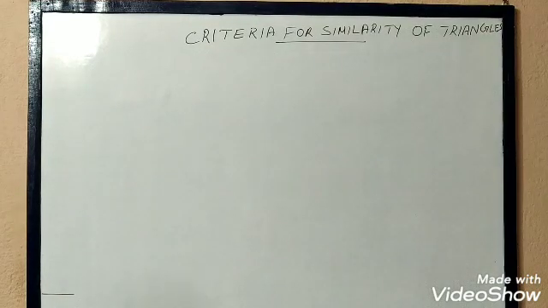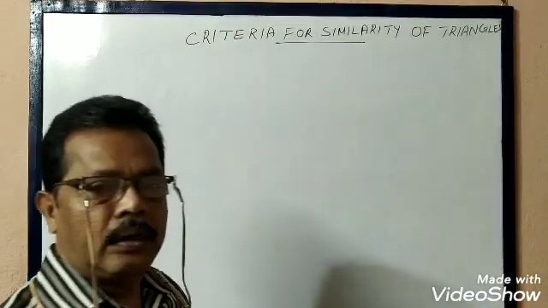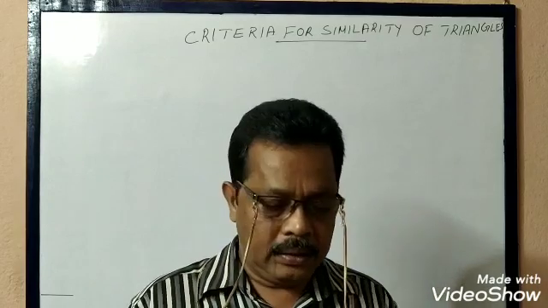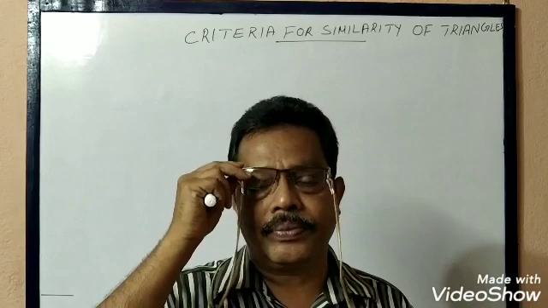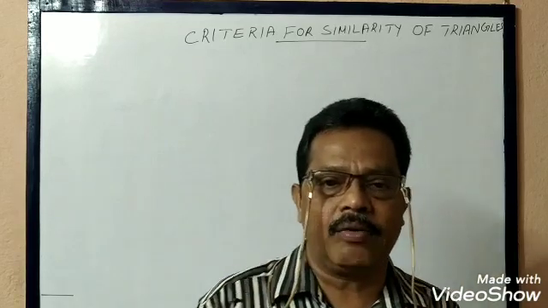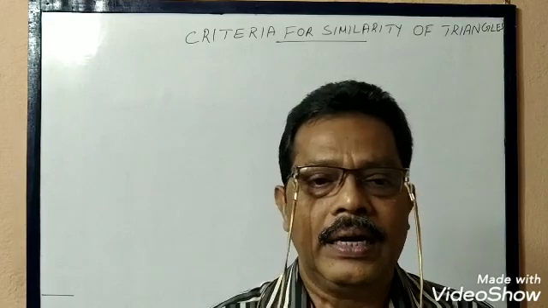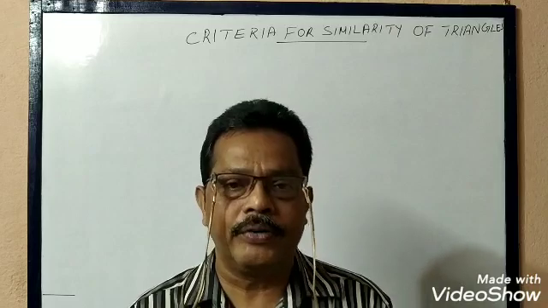We will study about the criteria for similarity of triangles. We have already studied about congruency. You know that two figures are congruent if their corresponding sides are equal and their corresponding angles are equal. But we studied some criteria of congruency.